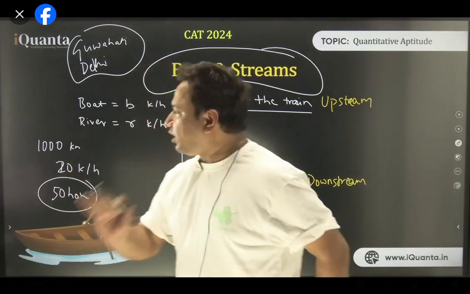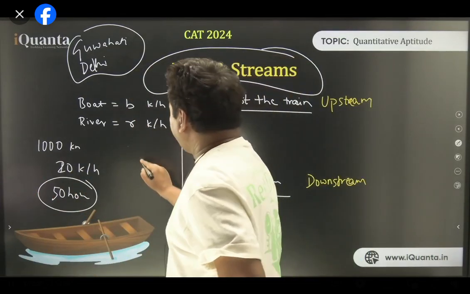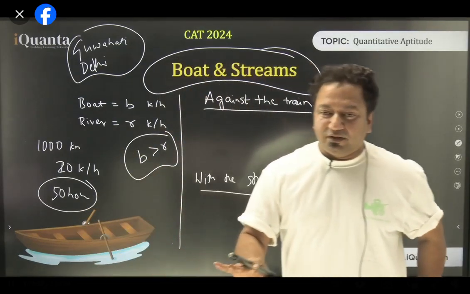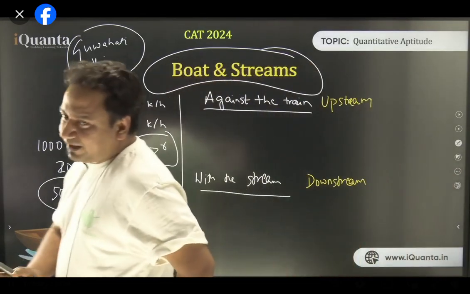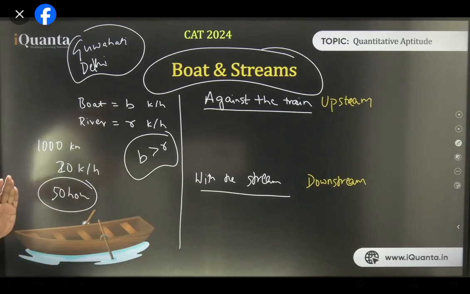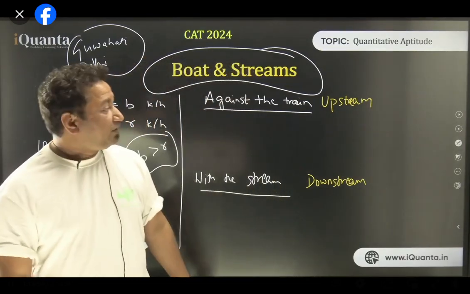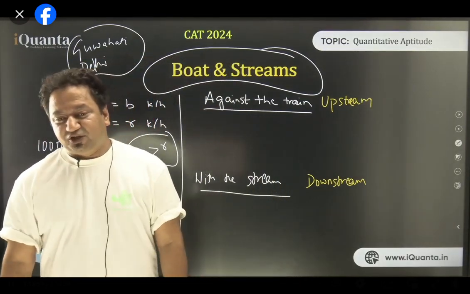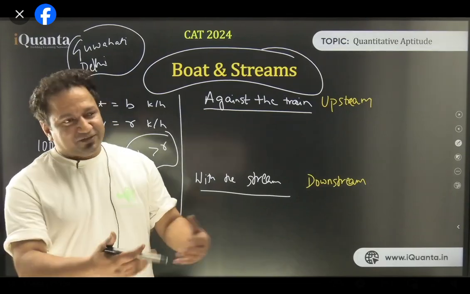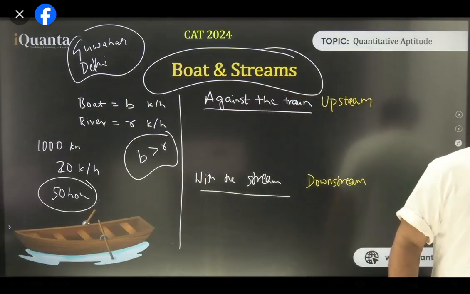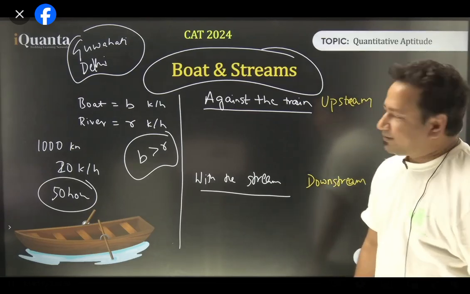Is that clear? So normally, the speed of boat or the swimmer is greater than speed of river. Normally. But people like me can change the question, and I can do it ulta. I can reverse it, as I did in one of the questions. By the way, this has also got a philosophical undertone: if you want to swim against the stream, your speed should be higher, and the stream is basically your hurdles and your fears. So if you want to conquer them, your speed should be more than the speed of the negative emotions. That's the philosophy over here.